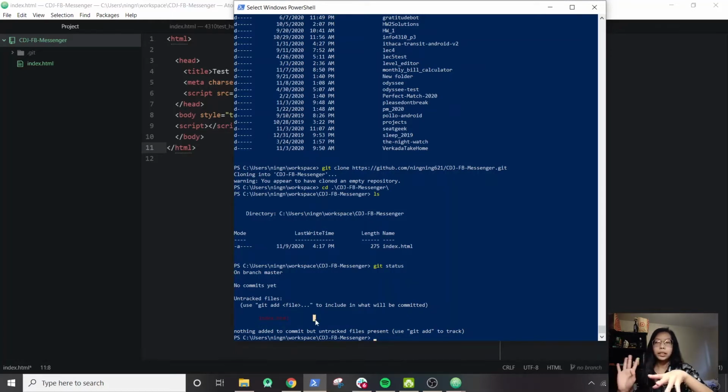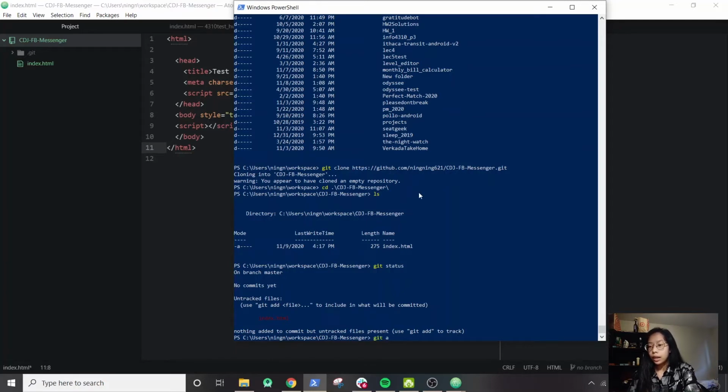So there's two places that your commits can live in. Basically, to save your work, you create a commit. But you don't necessarily have to push your commits immediately to the website. So it could be that you want to create a lot of small changes first before you push all of it online. Or it could be that you're unsure if your changes mesh well with other people's changes. So you want to keep it locally.